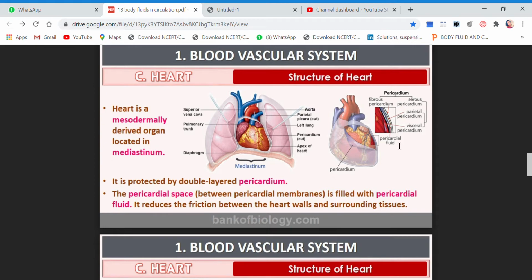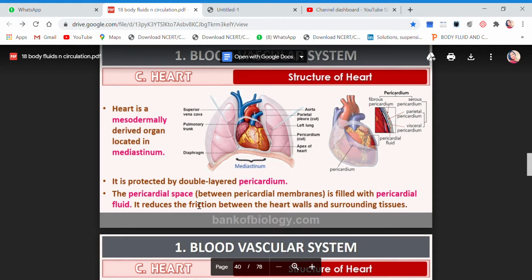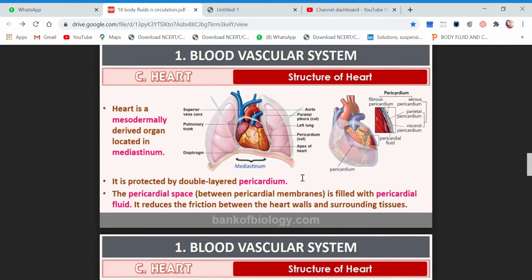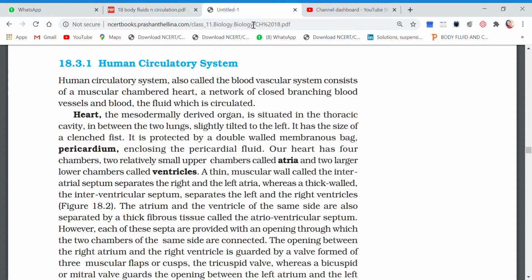And you understand, when there are movements, because two layers are so close to each other, friction can take place. So just to reduce that friction, this pericardial fluid is being given there in between the two layers to reduce the friction between the heart walls and the surrounding tissues. I hope this is clear.